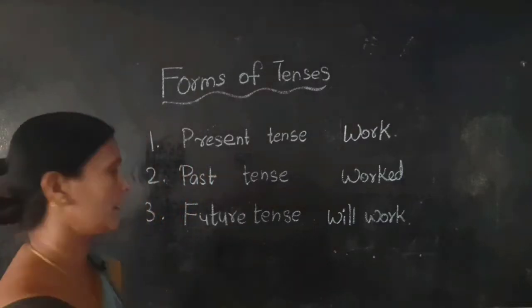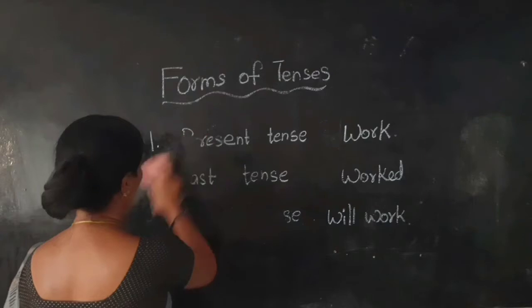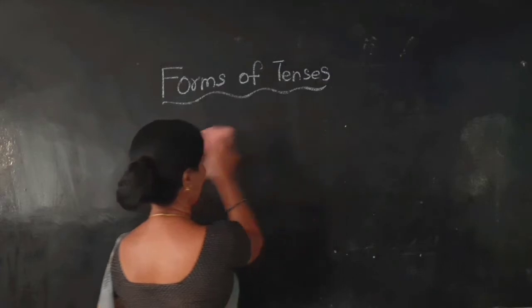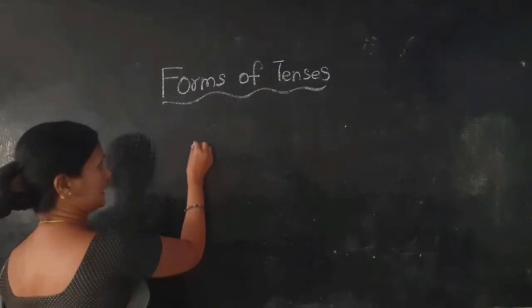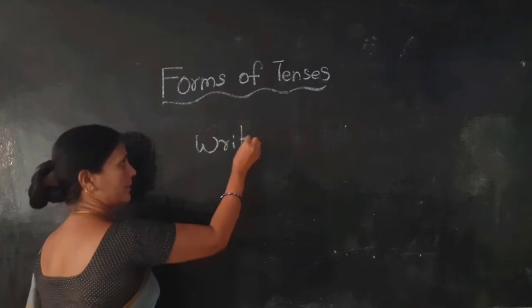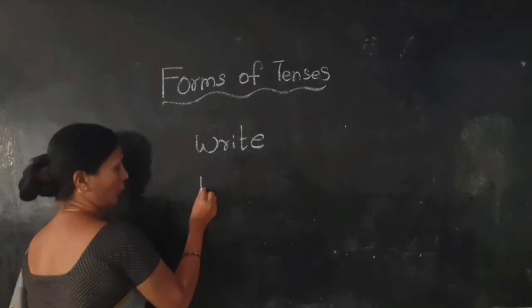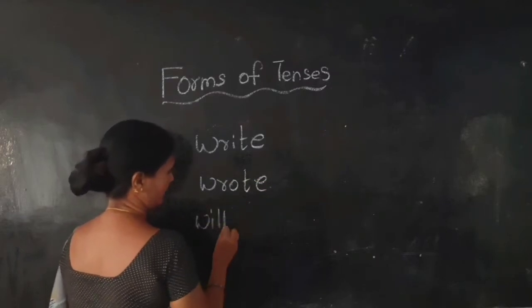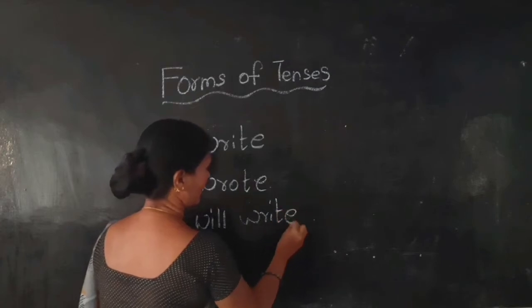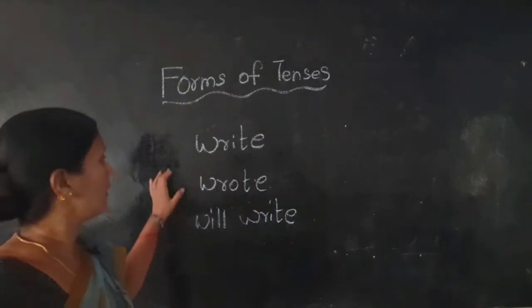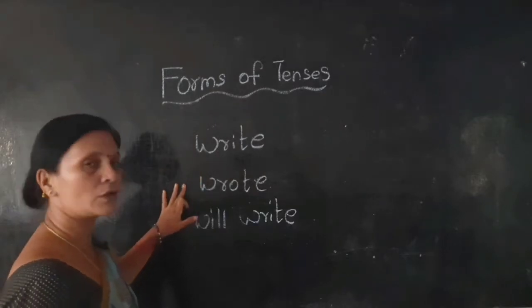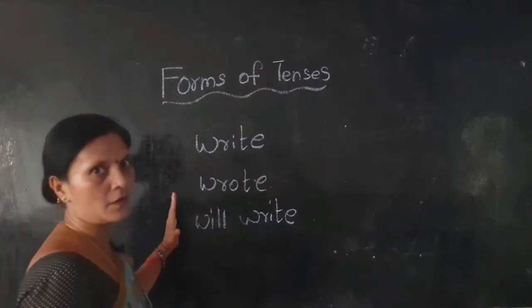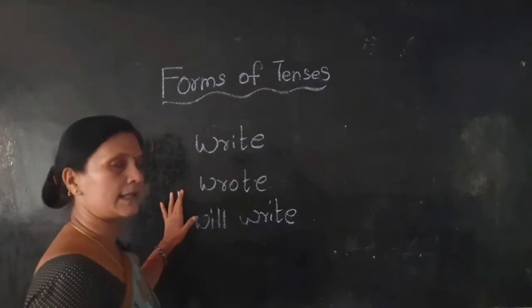Some more verbs are also there. See, write, wrote, will write. Write shows present tense, wrote shows past tense, will write shows future tense. These are three types of tenses: present tense, past tense, future tense.